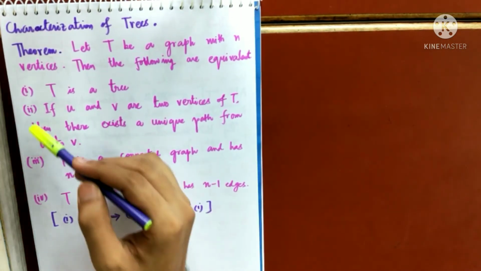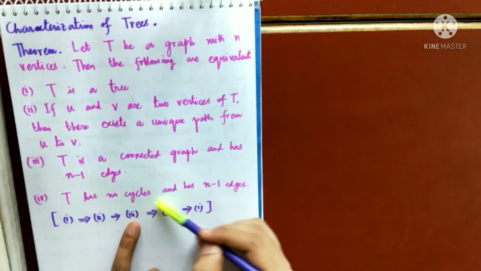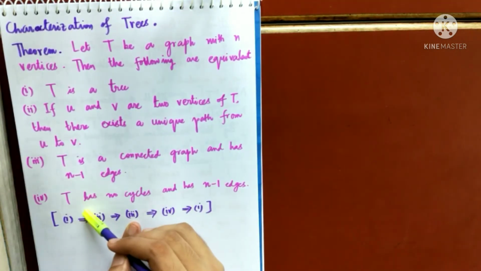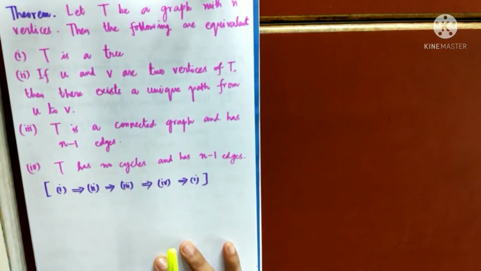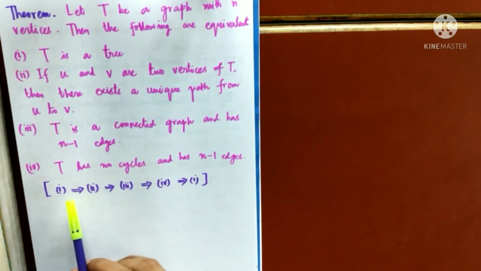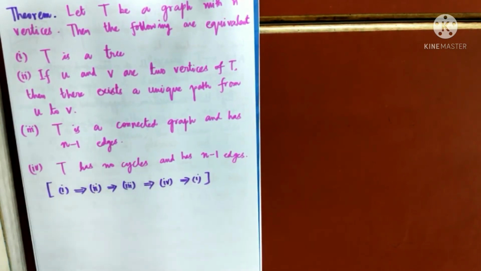Suppose you want to see why 2 implies 3, or why 3 implies 2. Very easy, because 3 implies 4, 4 implies 1, 1 implies 2, and 2 implies 3. So 3 will imply 2 and so on. Right? So all other conditions will come from here if I can prove this. So I have to prove 4 statements: 1, 2, 3, 4. So let's do one by one.